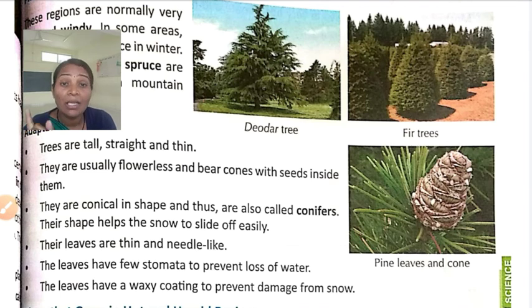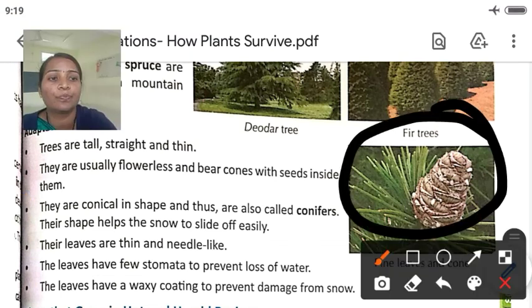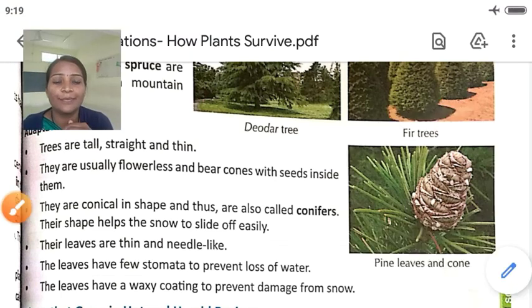But in these plants there are no flowers, they are usually flowerless, and they bear cones. You can observe pine leaves and its cone shown here in the picture, this is the cone. Inside that cone seeds are present.